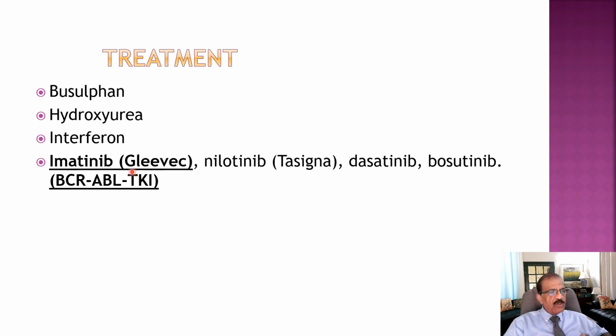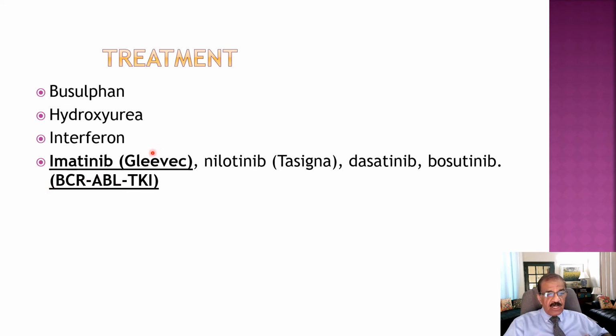This is called Gleevec. This is the first line treatment, and with the use of Gleevec, because it actually addresses the actual disease process, it destroys the enzyme which is responsible for abnormal growth, so the patient achieves remission.